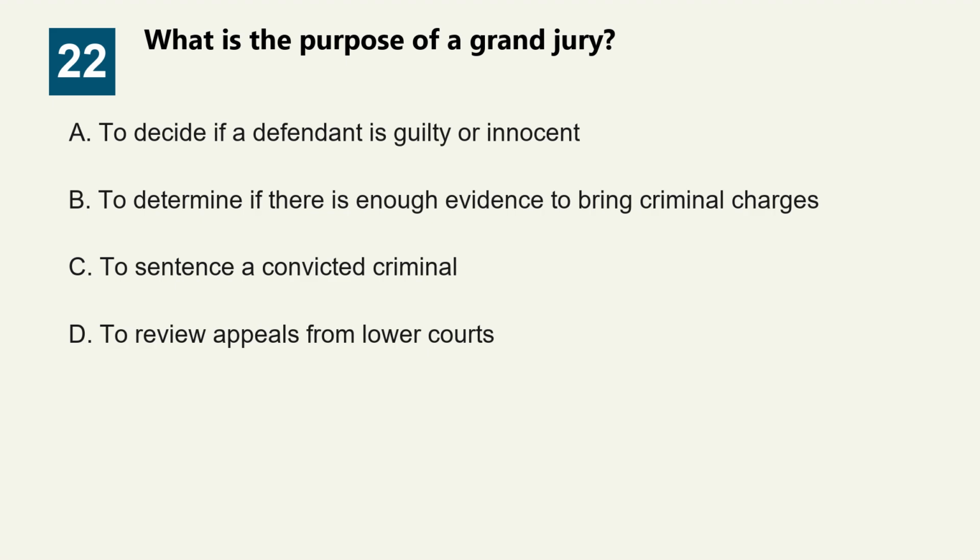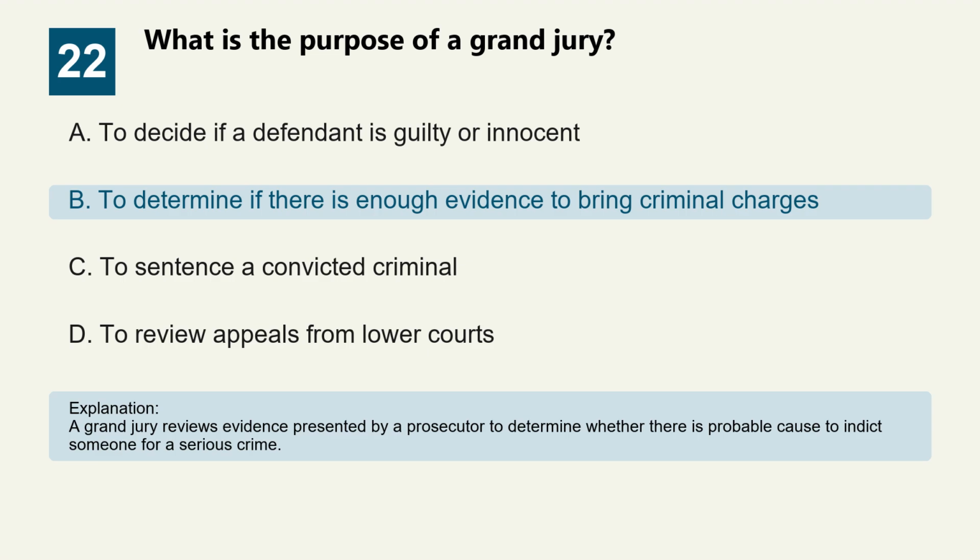Option A, to decide if a defendant is guilty or innocent. Option B, to determine if there is enough evidence to bring criminal charges. Option C, to sentence a convicted criminal. Option D, to review appeals from lower courts. The correct answer is option B, to determine if there is enough evidence to bring criminal charges. A grand jury reviews evidence presented by a prosecutor to determine whether there is probable cause to indict someone for a serious crime. Question 23.